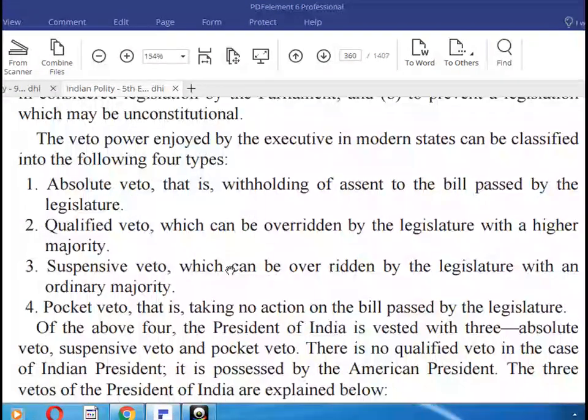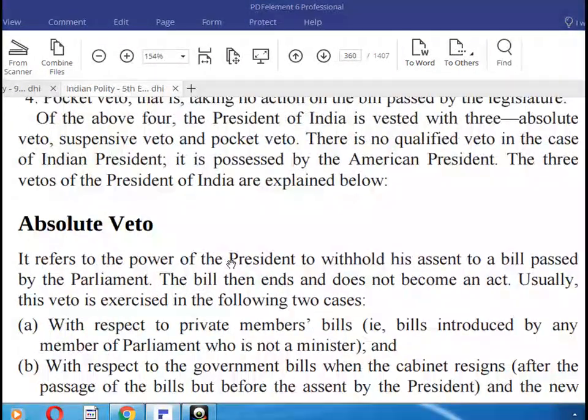So here you can see all the things. Important here: of the above four, the President of India is vested with three: absolute, suspensive, and pocket veto. There is no qualified veto in the case of the Indian President. It is possessed by the American President. The three vetoes of the President of India we explain below.